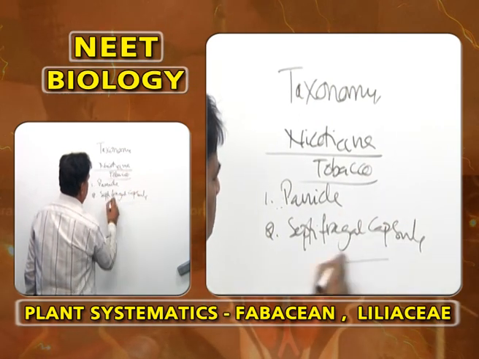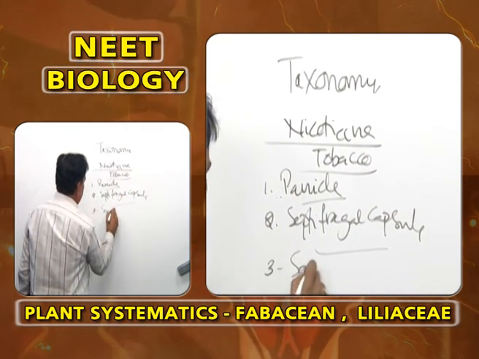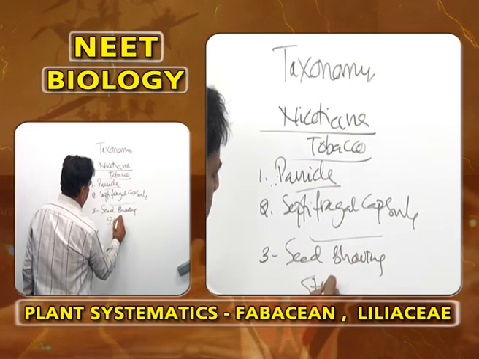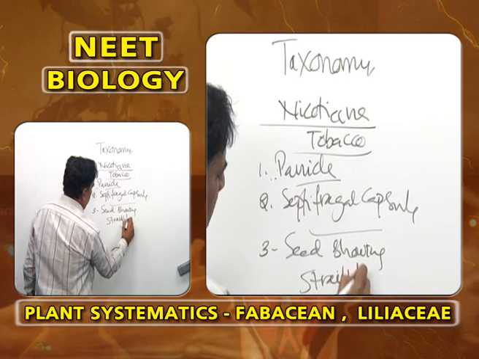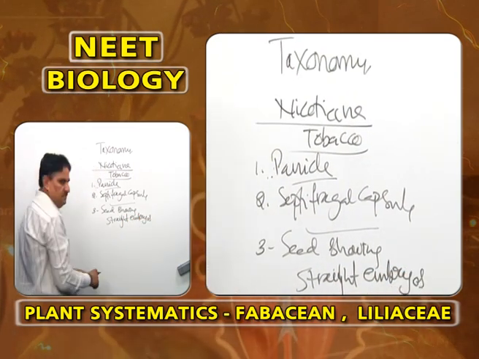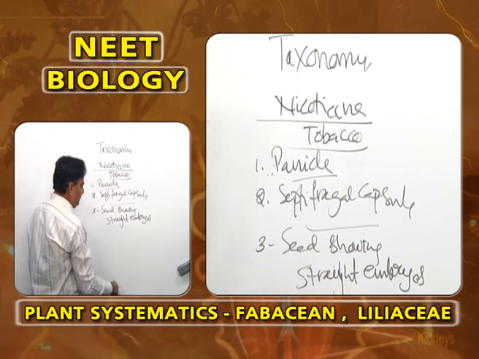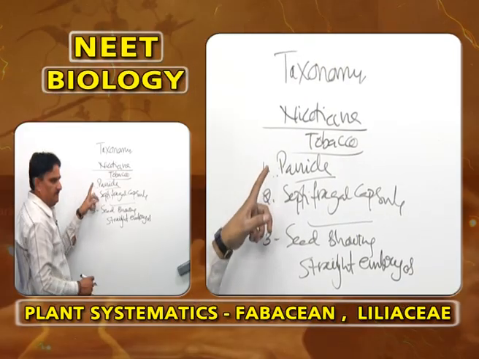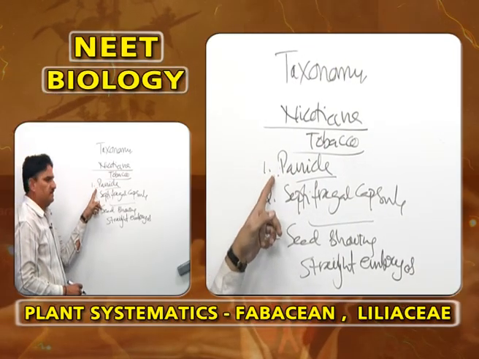Panicle inflorescence, septifragal capsule. Third is seed showing straight embryos. In almost all other plants, embryo is curved, but in Solanaceae, a plant with straight embryos is tobacco, Nicotiana tabacum. So, Nicotiana tabacum is identified by three basic characters.